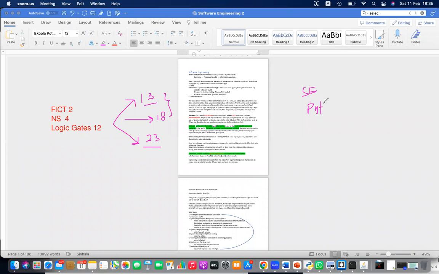Python itself, in some exams, went up to 25 marks. At the same time, the software engineering part will be around 10 marks, so 35 marks together in certain years. But this is the best case. In the worst case, let's say it is 20. A single lesson can carry closer to 20 marks.